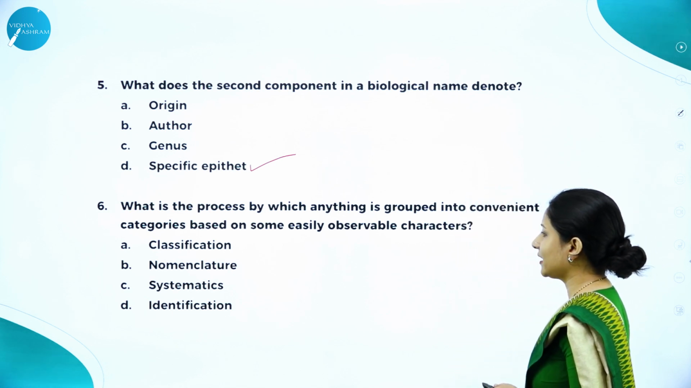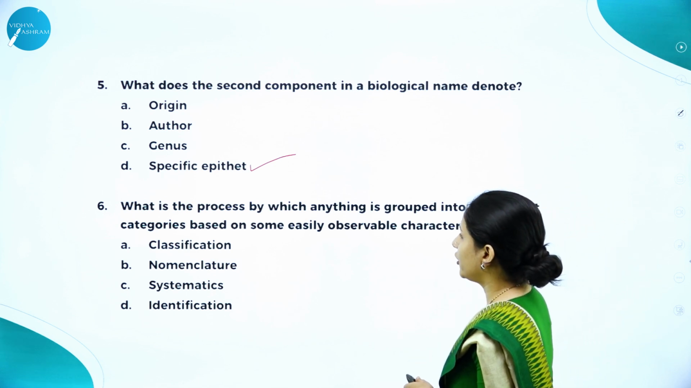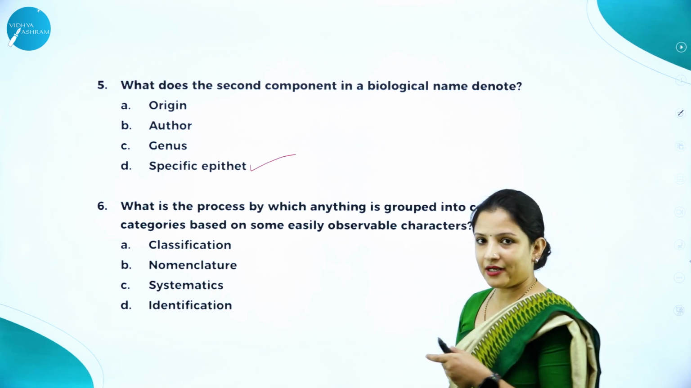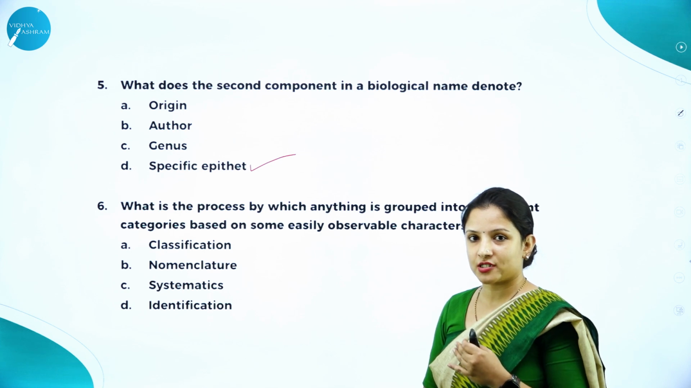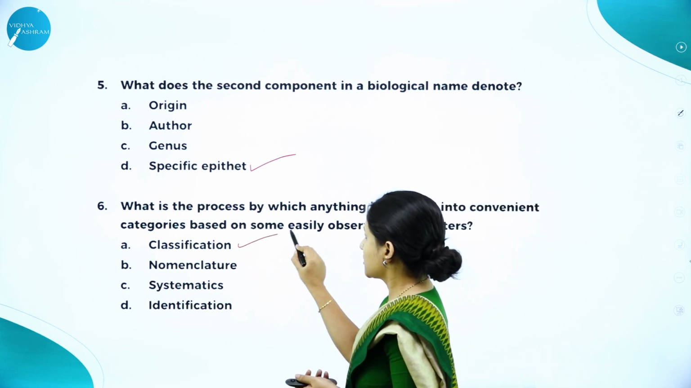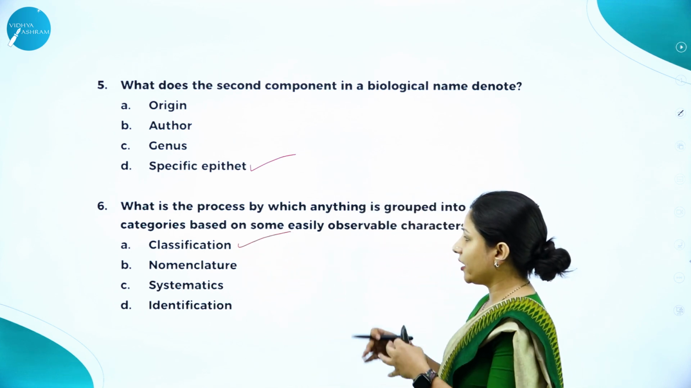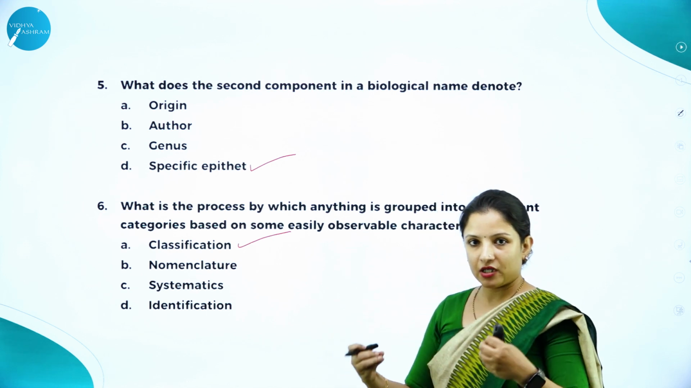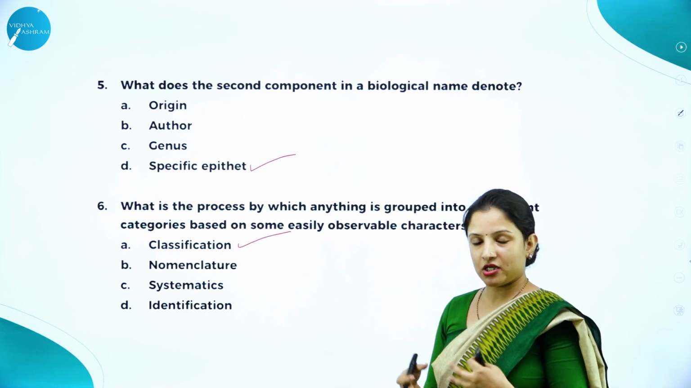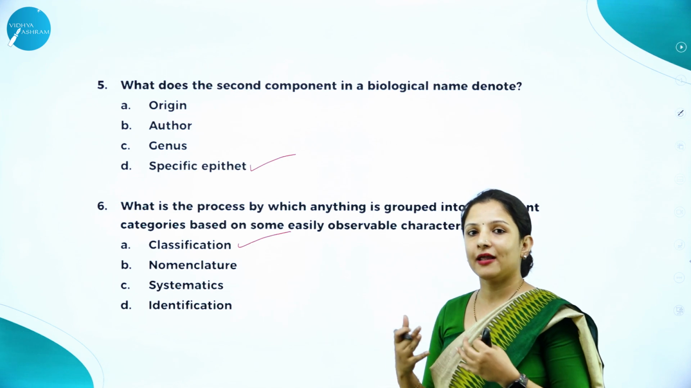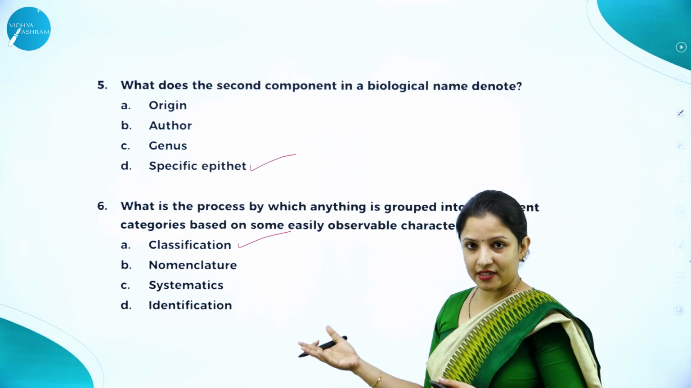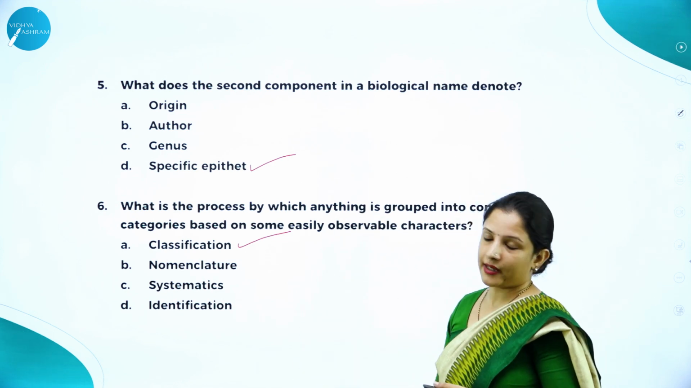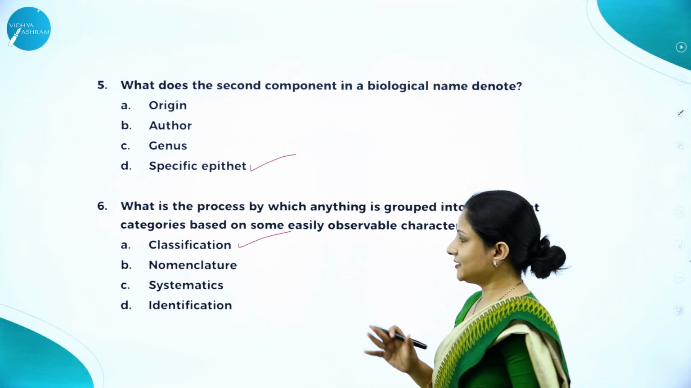Next, what is the process by which anything is grouped into convenient categories based on some easily observable characteristics? That is called classification, right? How is taxonomic classification done? Classification is nothing but wherein, based on the characterization, identification, nomenclature and categorization, you classify the organism. So, that is called classification.